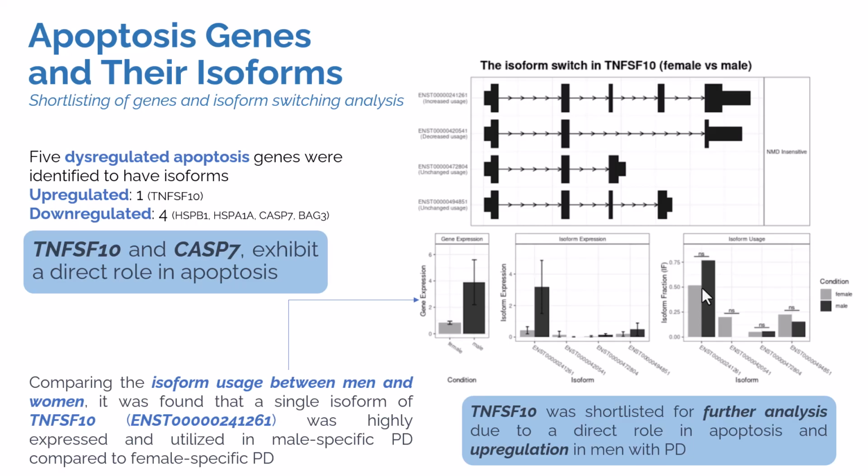TNFSF10 and CASP7 were the only 2 genes that had a direct role in apoptosis, but CASP7 was downregulated. So I chose TNFSF10 for further analysis because it has a direct role in apoptosis and it was also upregulated in men as compared to women. We also identified a certain isoform transcript being produced by this gene, which was highly upregulated in men as compared to women. So that should be explored further.